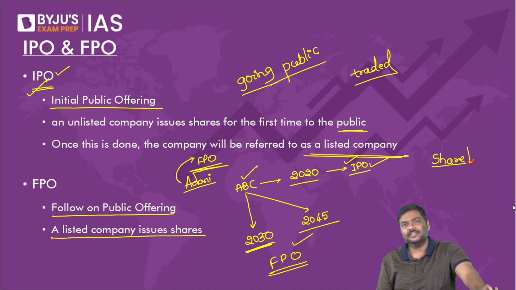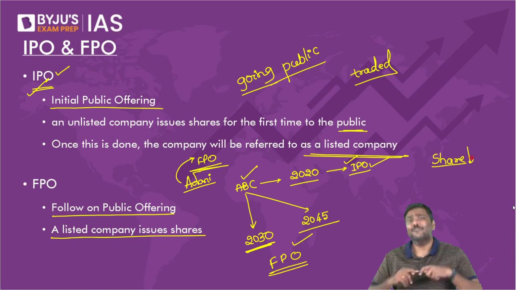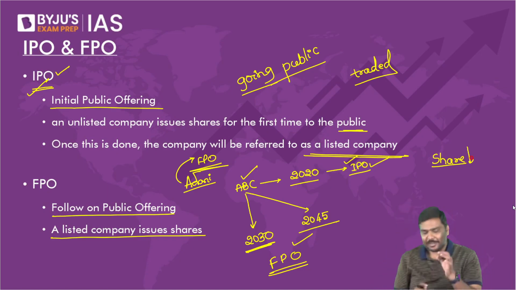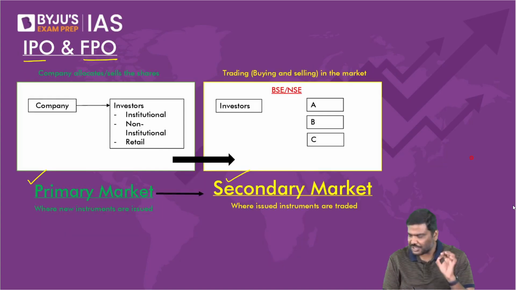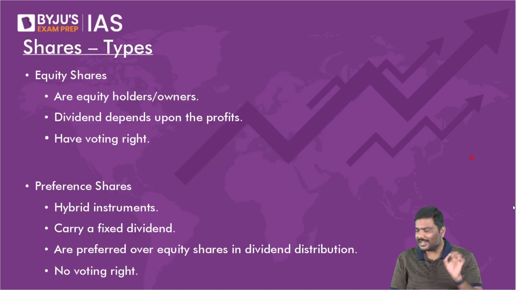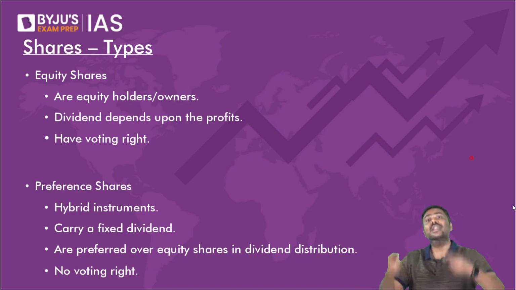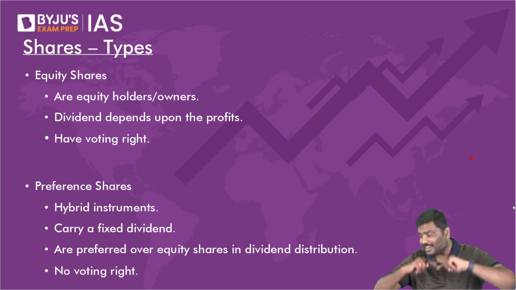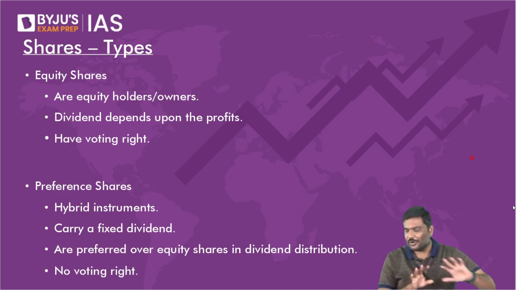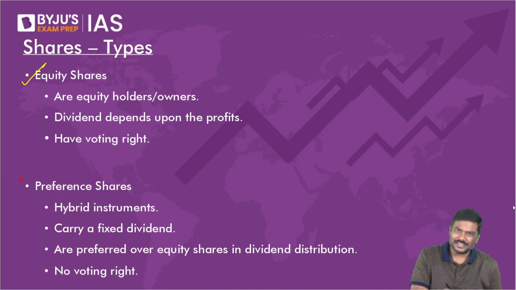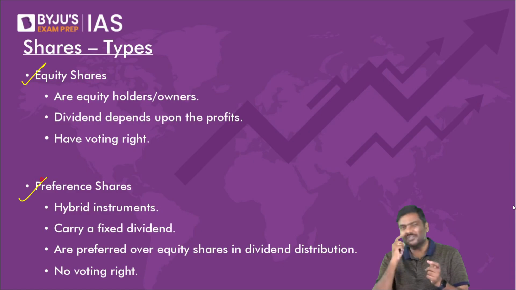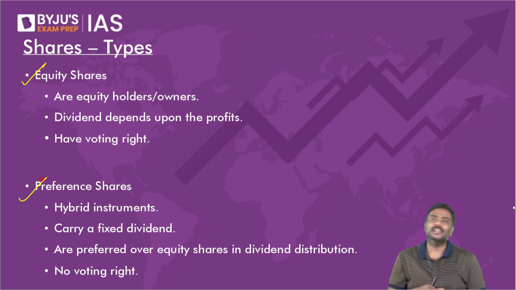Share prices took a hit. They crashed, they dropped, which means the company is already listed. Does it make sense or not? The share prices, that is the market prices of the Adani Company, took a hit. What does it mean? It simply means it is already listed, which means the IPO is already done. So now they cannot do an IPO. They will have to go for an FPO. All of you okay with that? So even in UPSC, just try to connect the dots like this. Many times by connecting the dots, you'll get the answer.